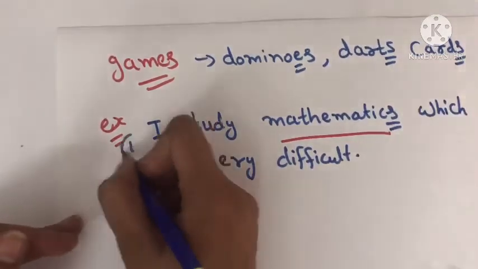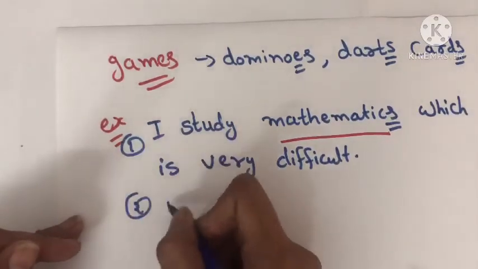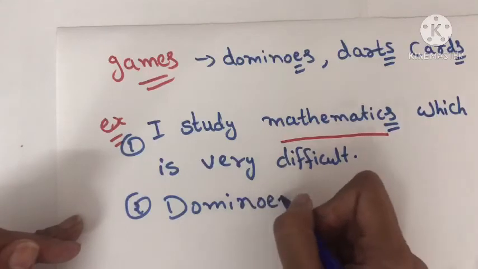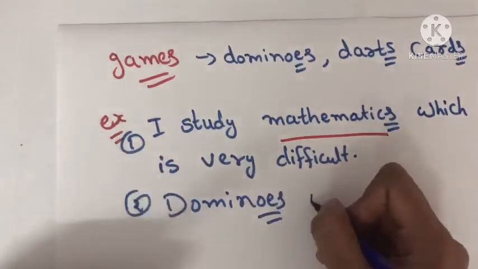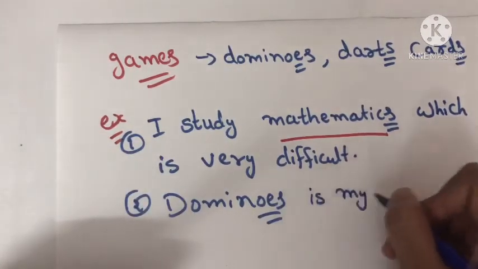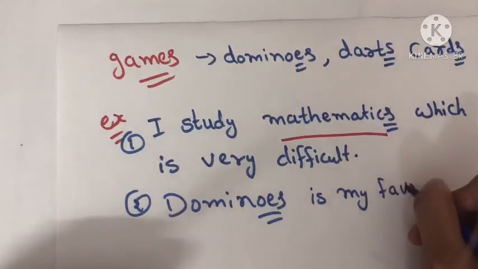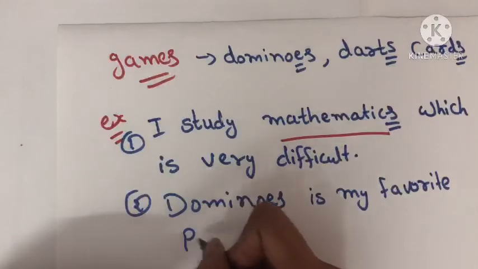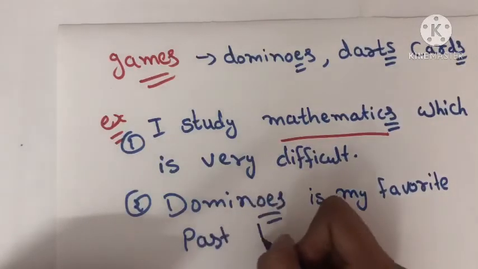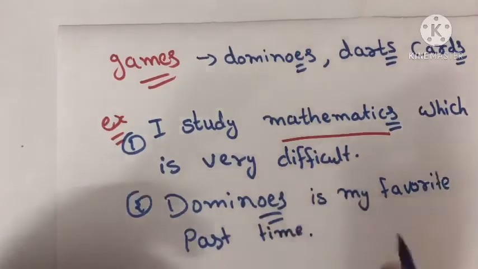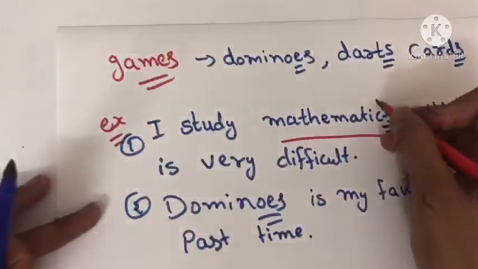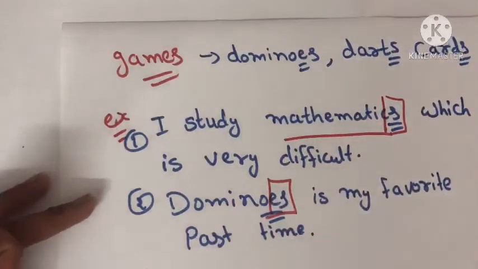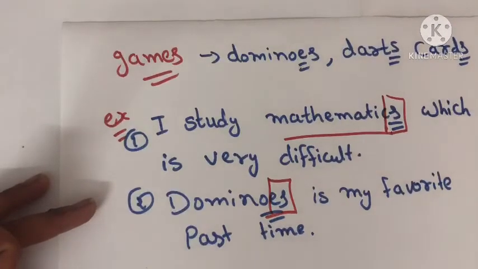Another example, dominoes is my favorite pastime. So here mathematics is the name of the subject, and dominoes is the name of the game.